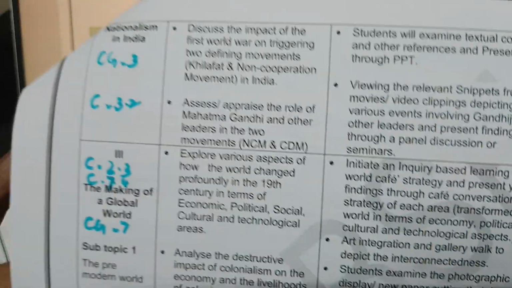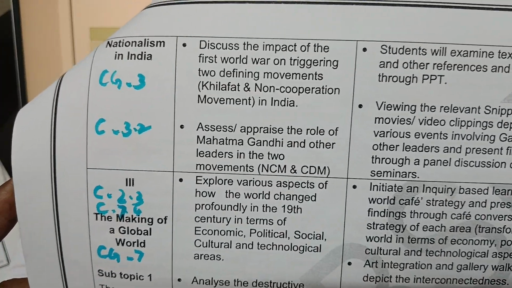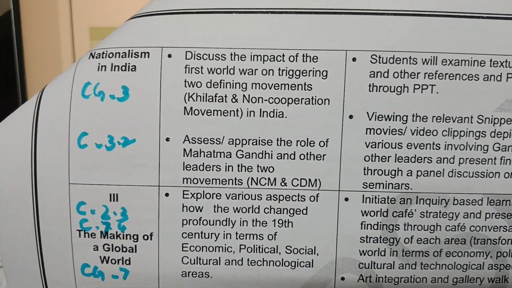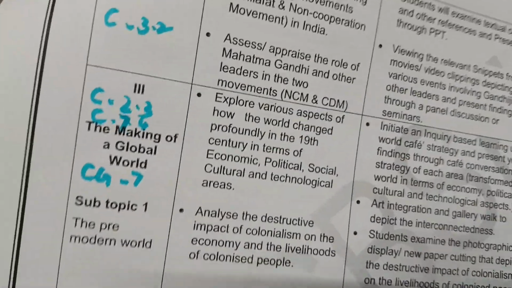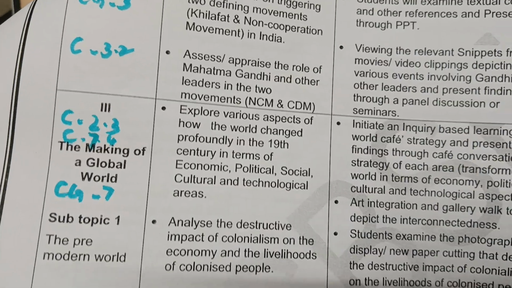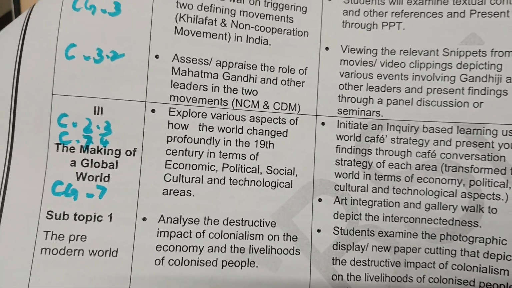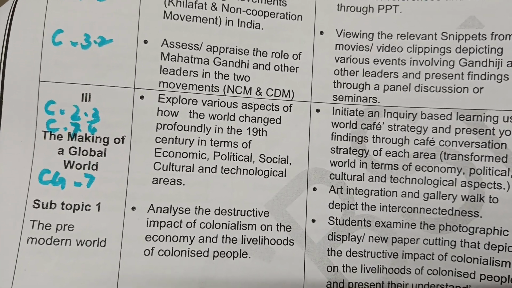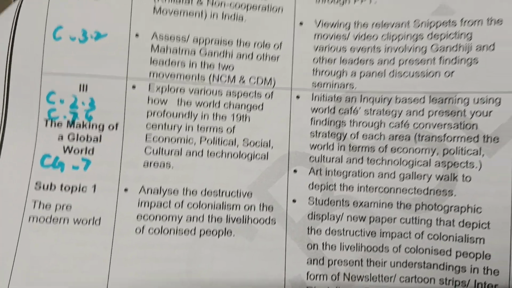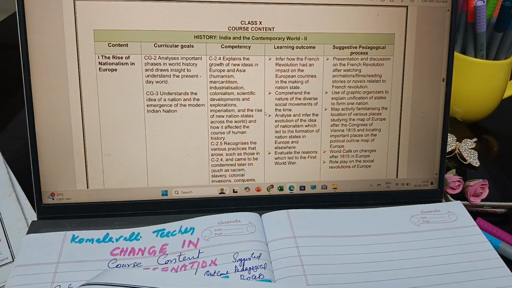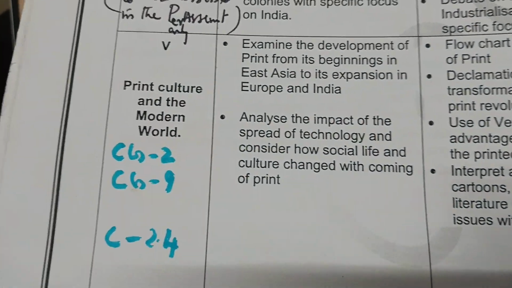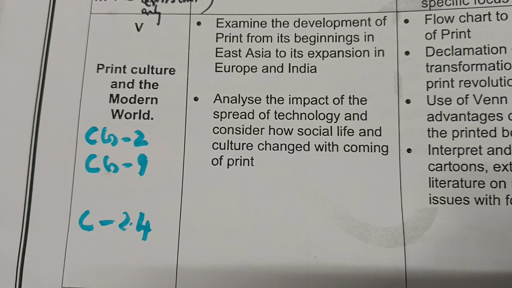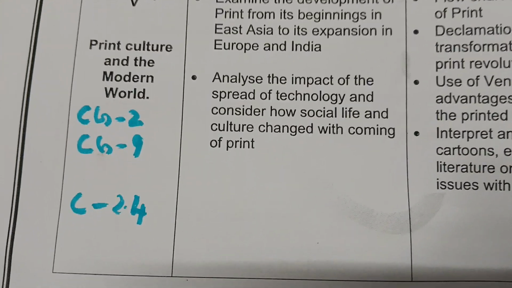The next chapter, Nationalism in India, has CG3 and competency 3.2. The Making of a Global World has CG7 and competency 7.4 and 2.3. Print Culture has CG2 and CG9, and competency 2.4.